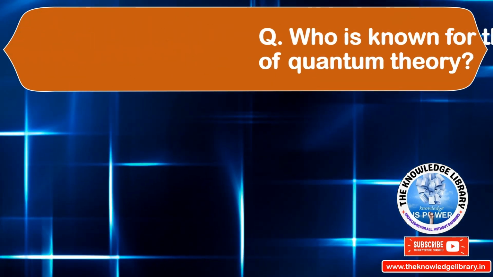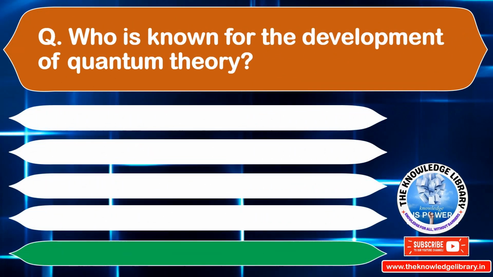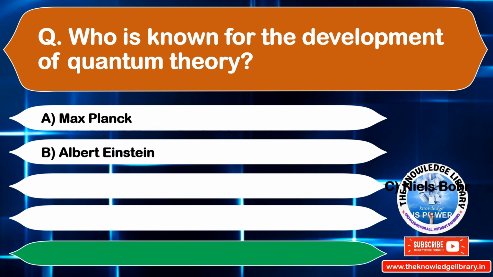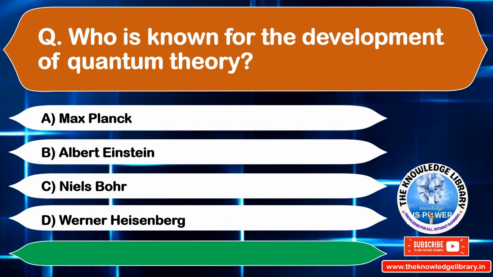Who is known for the development of quantum theory? Option A. Max Planck. Option B. Albert Einstein. Option C. Niels Bohr. Option D. Werner Heisenberg. The correct answer is option A. Max Planck. Move to the next question.